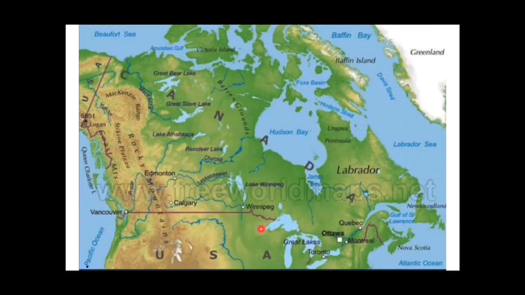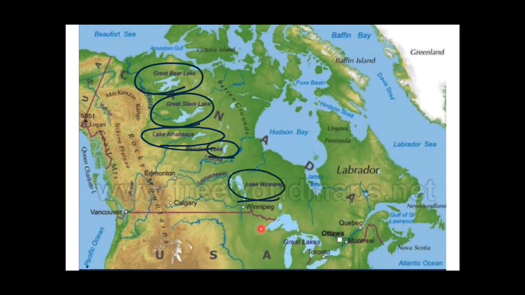Let's see this clear map of Great Lakes of Canada. As you can see over here, this lake is Great Bear Lake, and to the south of this lake lies Great Slave Lake, and to the south of this lake lies Lake Athabasca, and here you can see this is Reindeer Lake and this is Lake Winnipeg. These are the most important 5 lakes of Canada: Great Bear Lake, Great Slave Lake, Lake Athabasca, Reindeer Lake and Lake Winnipeg.